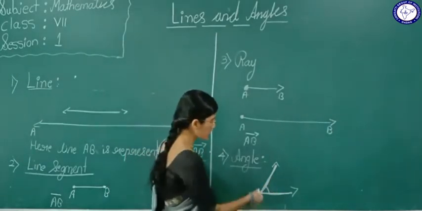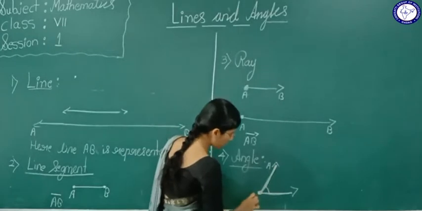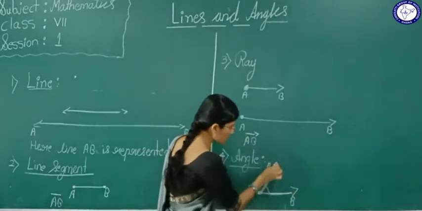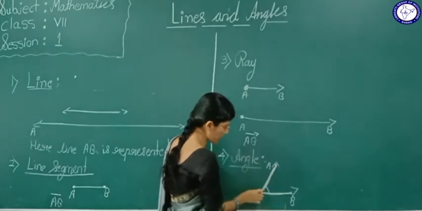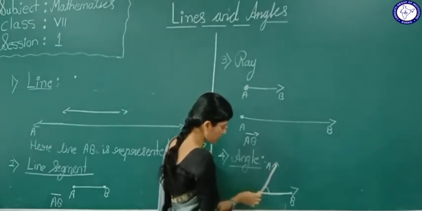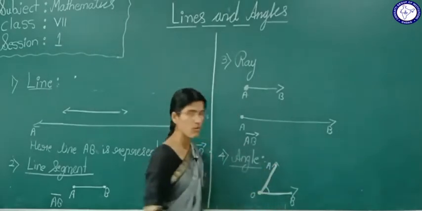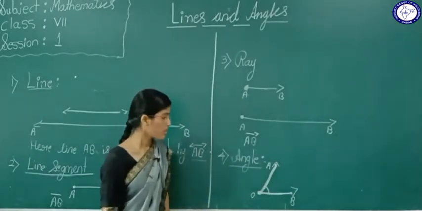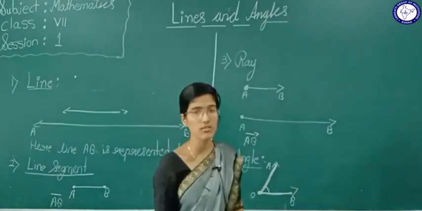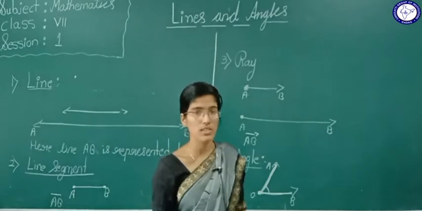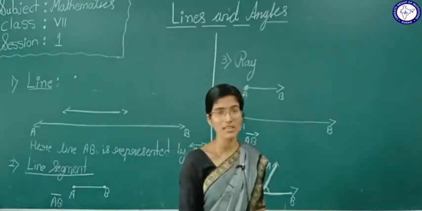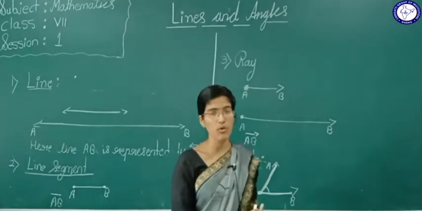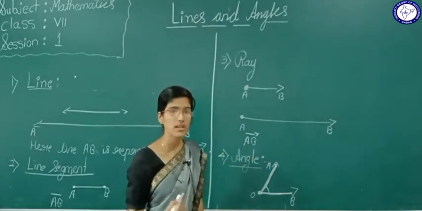Now see here, I will give A, O, B. OA is one ray and OB is one ray. They are intersecting at point O. At that time we are going to form one angle. Now you understood when an angle will form? When two rays or two line segments or two lines intersect at one point, we are going to form an angle.